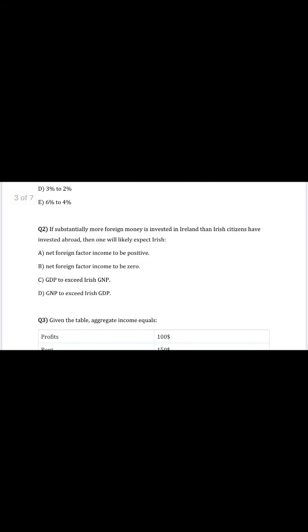Question 2. If substantially more foreign money is invested in Ireland than Irish citizens have invested abroad, then one is likely to expect Irish. Let's remember the distinction between GDP and GNP. While GDP measures the total value of produced goods and services within a country, within a location, GNP measures goods and services produced by nationality, by a country's citizens. In this case, production in Ireland is mostly through foreign money and foreign producers, so we might expect that GDP of Ireland is greater than its GNP, so the answer is C.